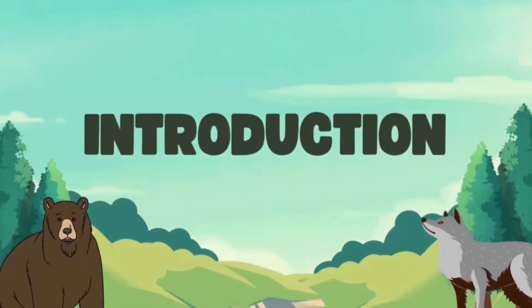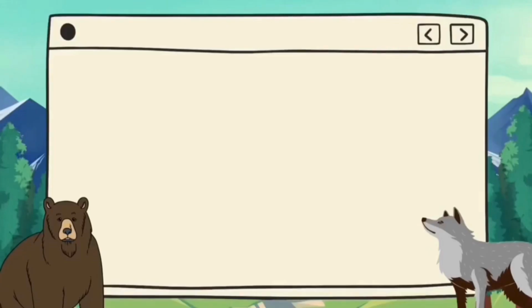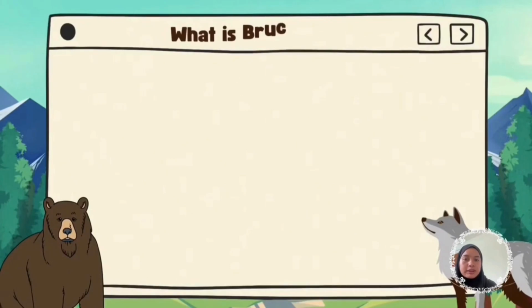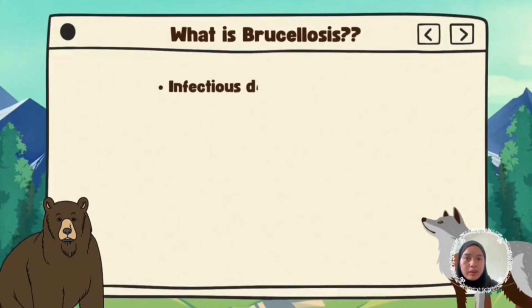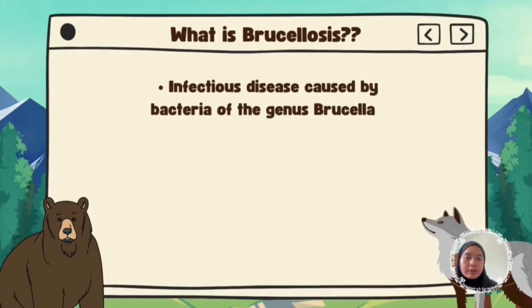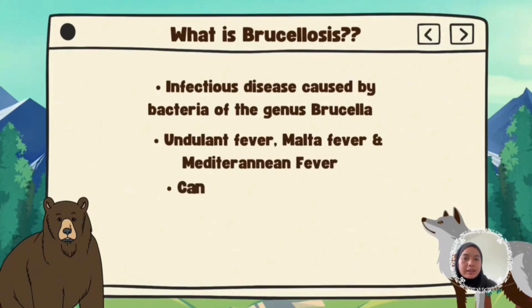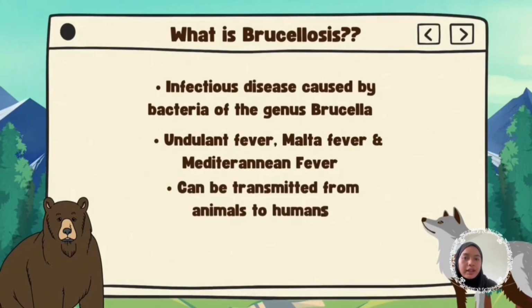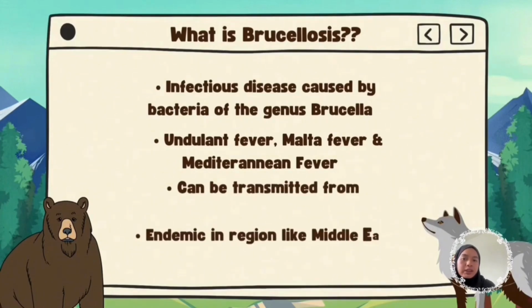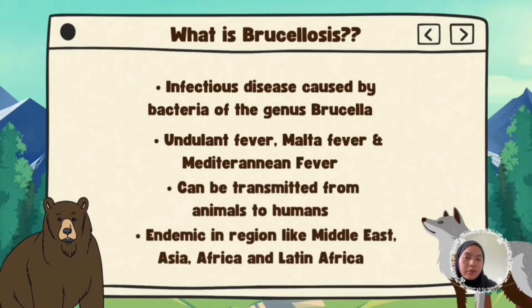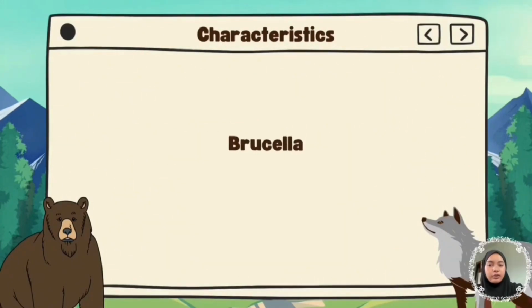So I start our presentation with an introduction of brucellosis. Brucellosis is an infectious disease caused by bacteria of the genus Brucella. This disease is also known as Malta fever, Andalan fever, and Mediterranean fever. Brucellosis is endemic in regions like the Middle East, Asia, Africa, and Latin America. It is a zoonotic disease, meaning it can be transmitted from animals to humans, making it a significant public health concern.